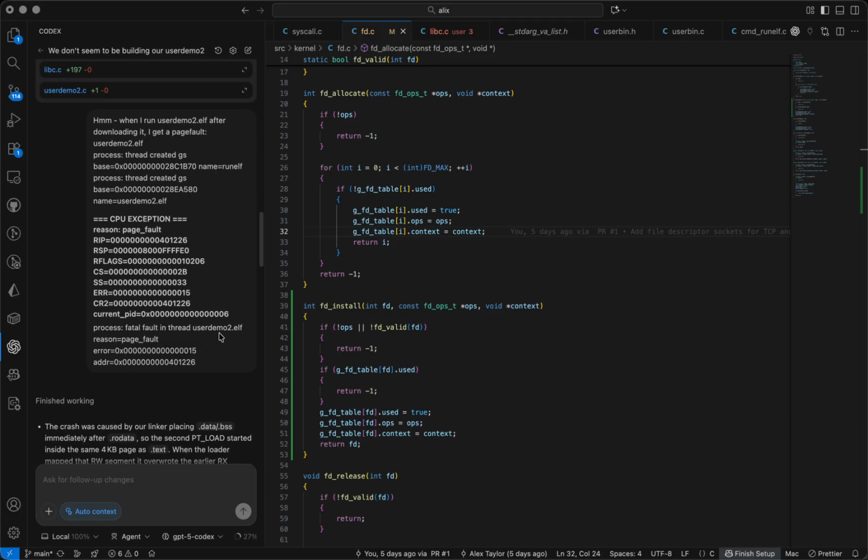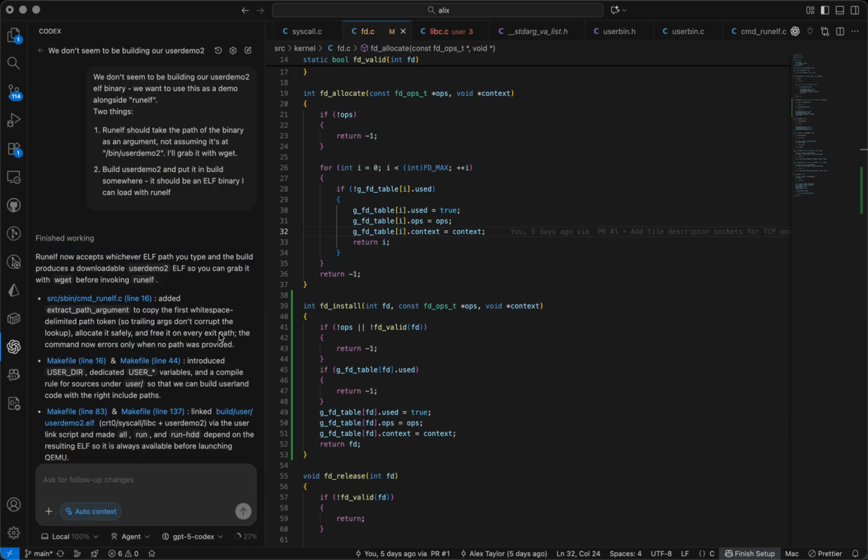So just to show you some of the genuine impressive insight that the model has and what it can do that you wouldn't necessarily expect it to be able to do, I wanted to show you the process of adding or at least fixing the ELF loading code that I've been building over the last couple of days. So for those of you not familiar, we've got ring 0, which is the kernel, and ring 1, driver land.